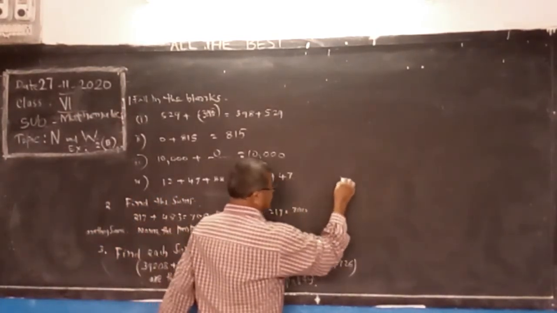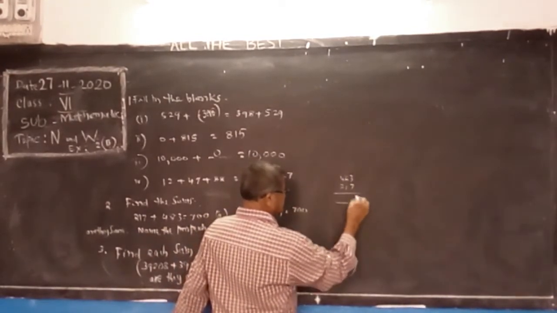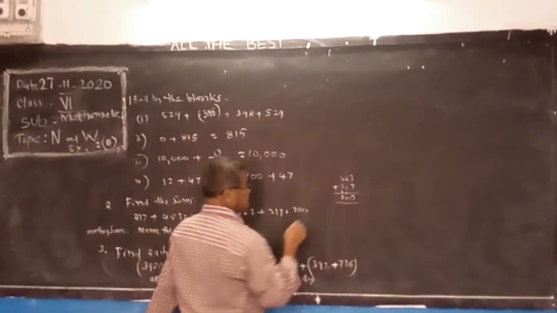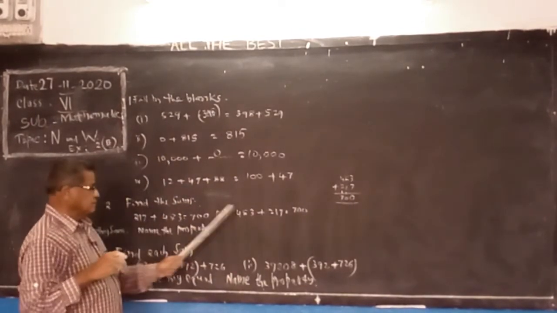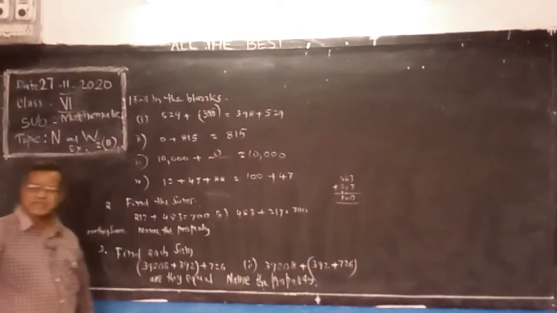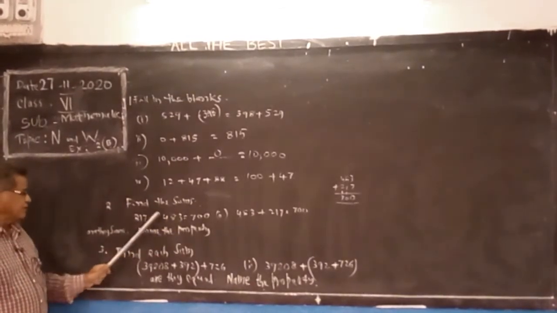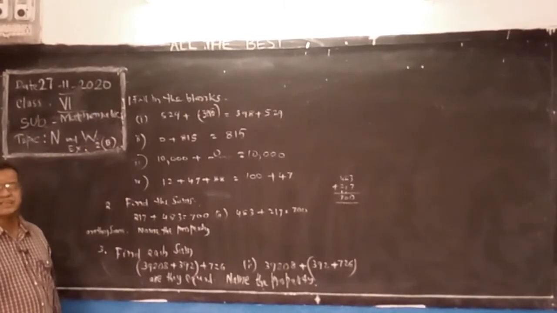If you want to add like this, 483 and 217: 7 plus 3, 10, 8 plus 1 plus 1, 10, so 700. The digits and numbers are the same but given in reverse order. The sum of any two numbers is the same if we write them in any order.